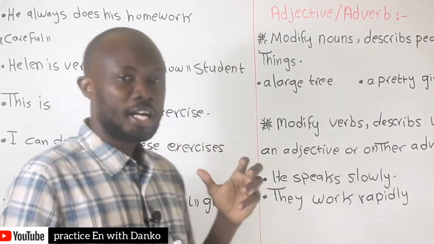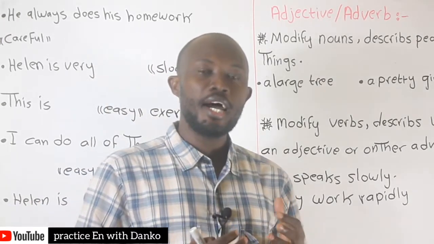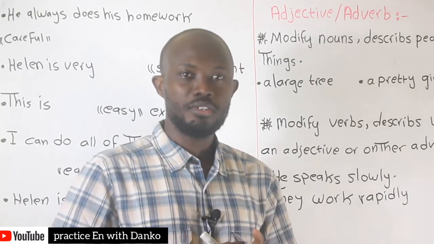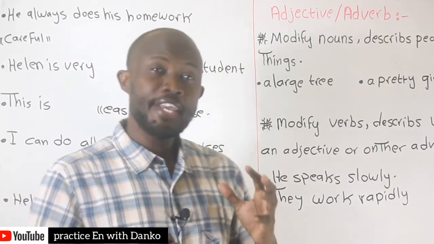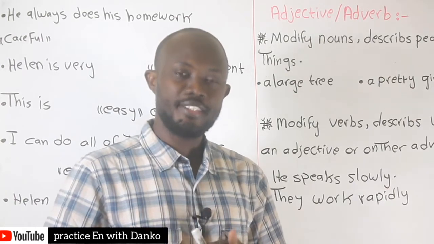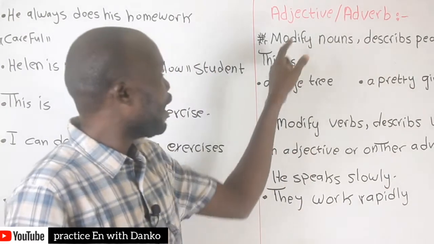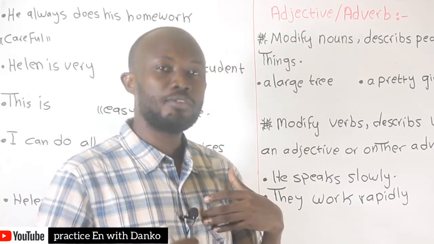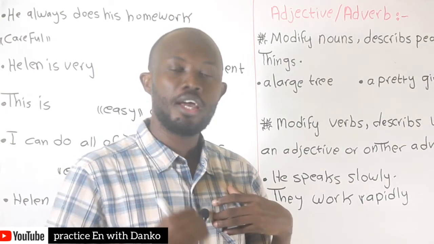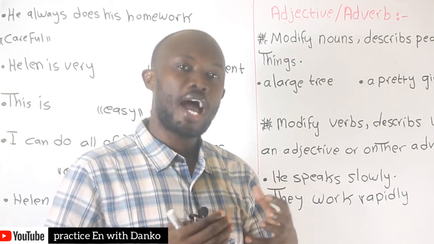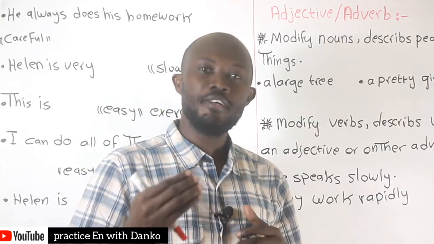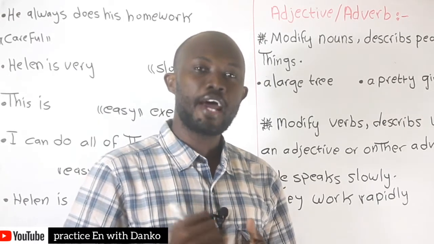First, adjectives. Basically, an adjective modifies the noun. Adjectives describe people or things. Adjectives often go before nouns or pronouns.